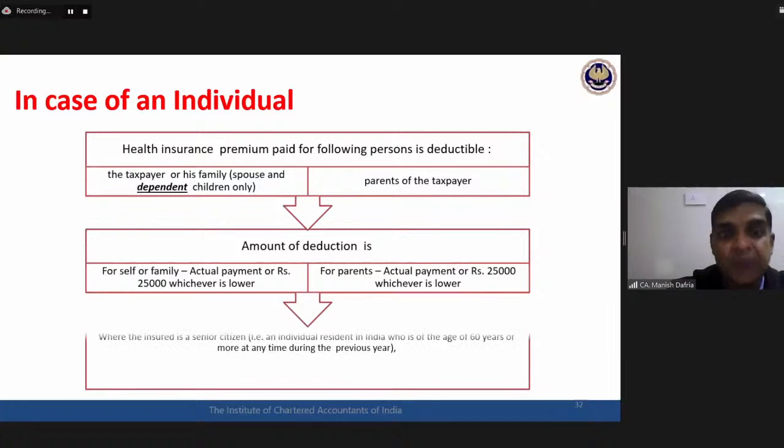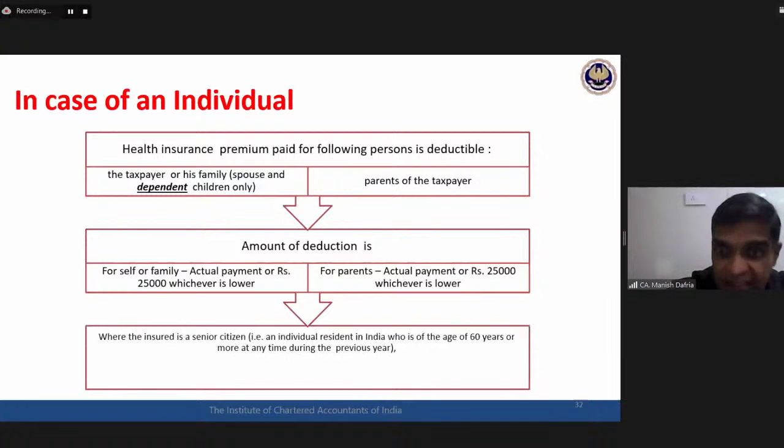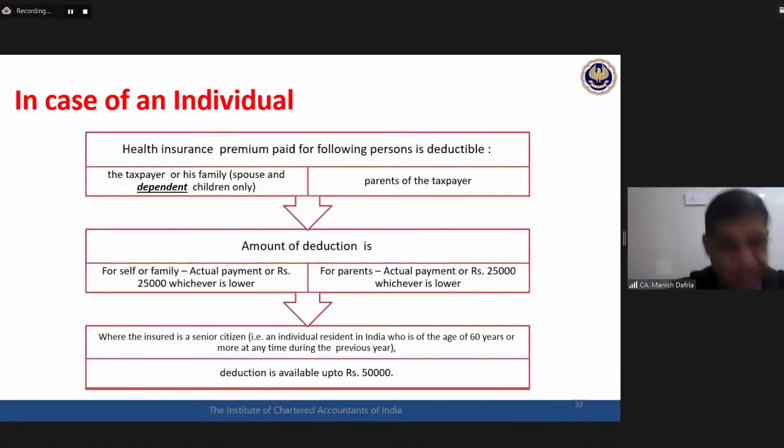In case of parents, if any one of them is a senior citizen, then the limit goes up to 50,000. Instead of 25,000, the deduction is available up to 50,000. Now, with respect to this 50,000 limit, two important points, again smaller, finer issues, reading between the lines.